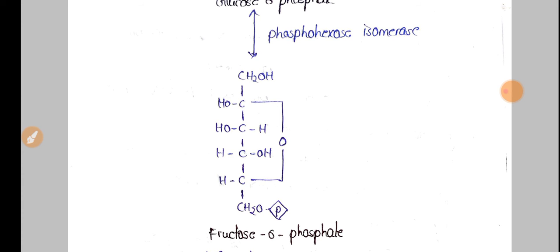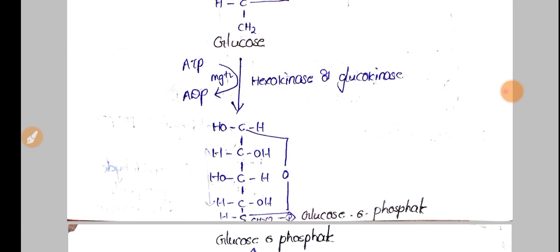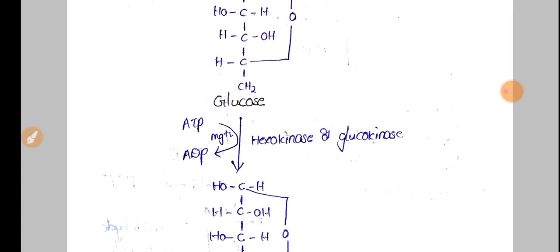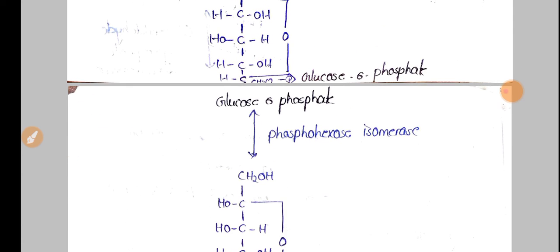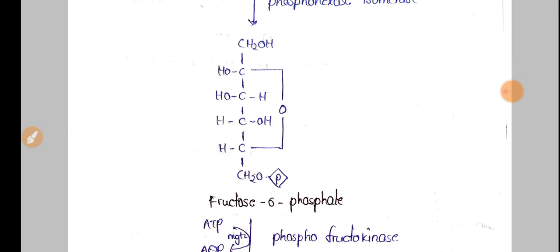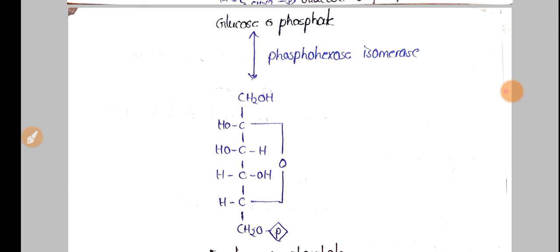Phosphohexose isomerase. This is an isomerization reaction, and this is a reversible reaction. If you see, the first reaction is not reversible, it is a one-directional reaction, whereas glucose 6 phosphate to fructose 6 phosphate is a what? Reversible reaction. Here isomerization is taking place. Glucose and fructose are isomers of each other, so these can be interconverted. That's why this is a reversible reaction.